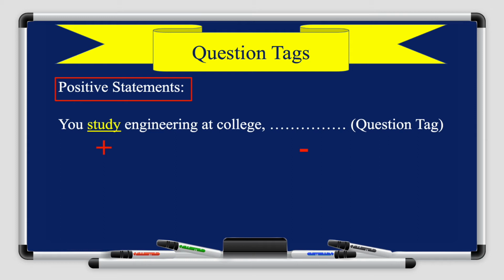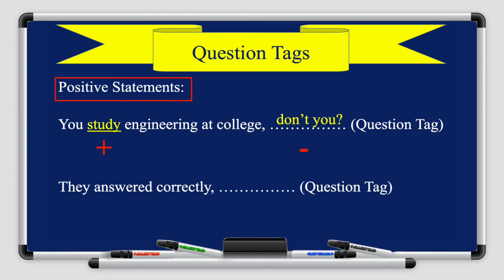You have you, so what do you put? You put don't. Very good. Let's take a look at the next example. They answered the question correctly, or they answered correctly. The verb here is answered, okay? And it's in the positive.